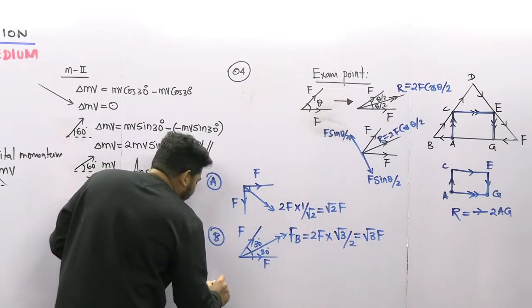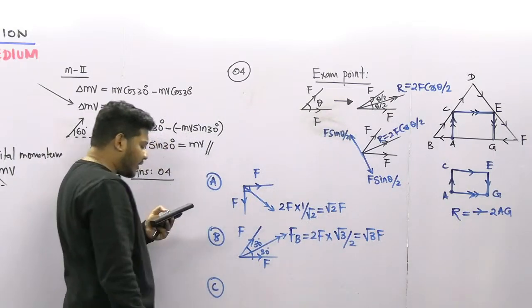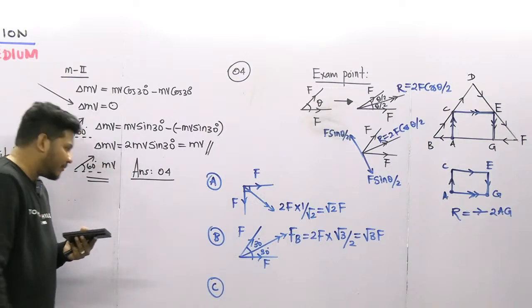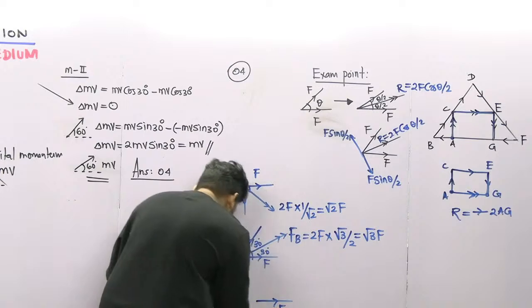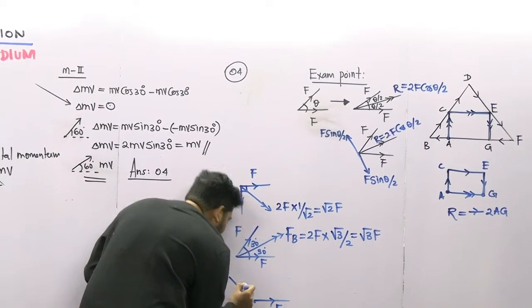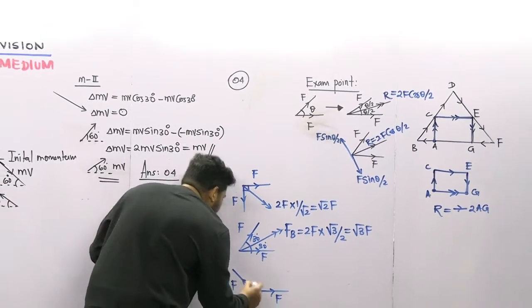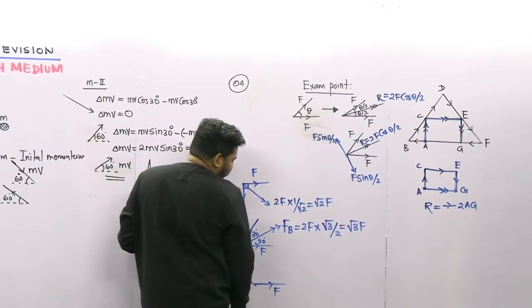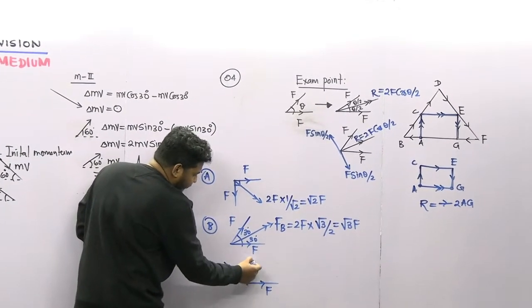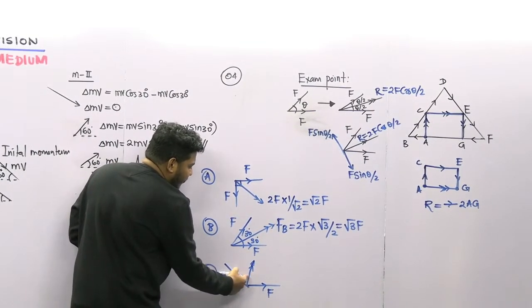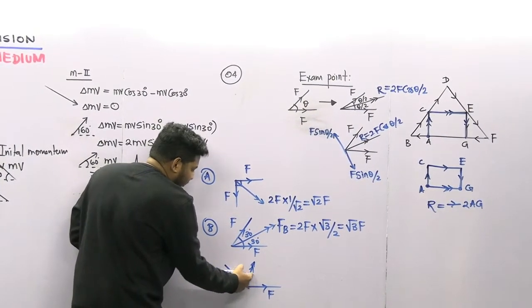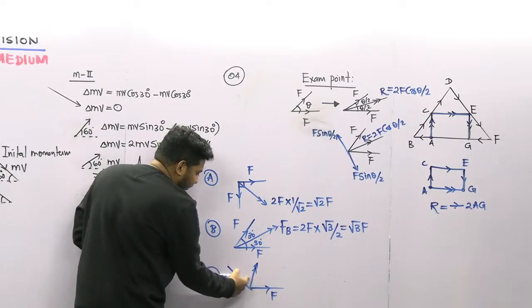Let's move to the C part. Look at this one. This also uses the same concept. These two are equal forces, so the resultant divides the angle into two equal parts.